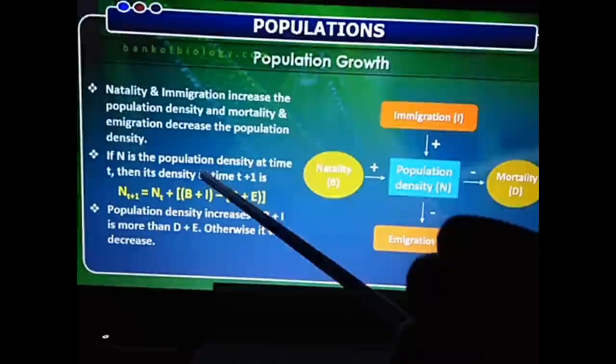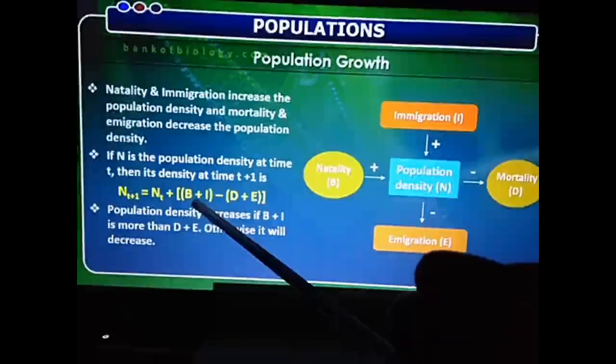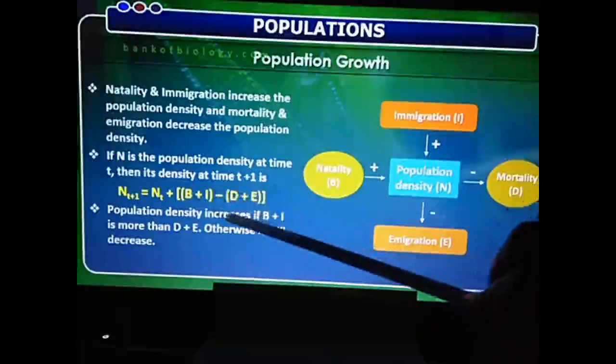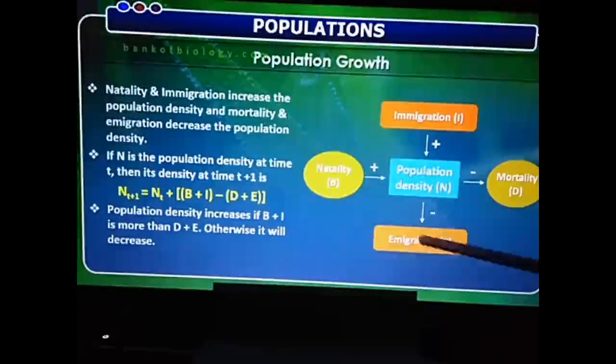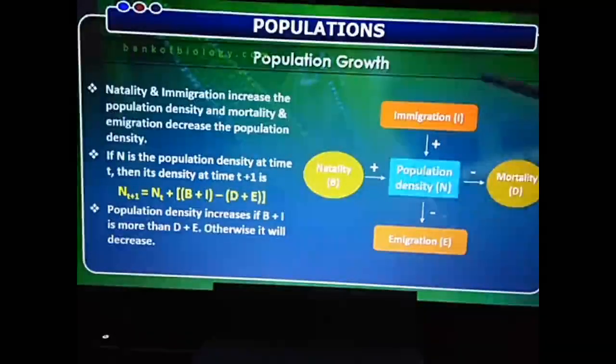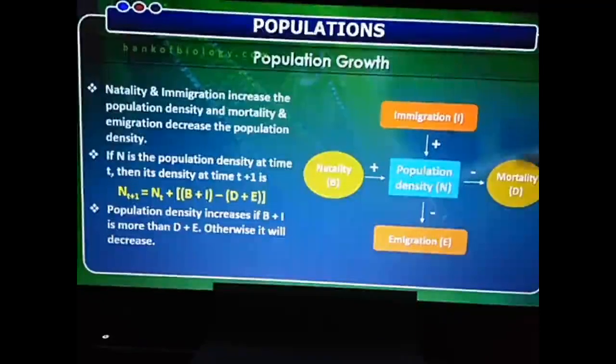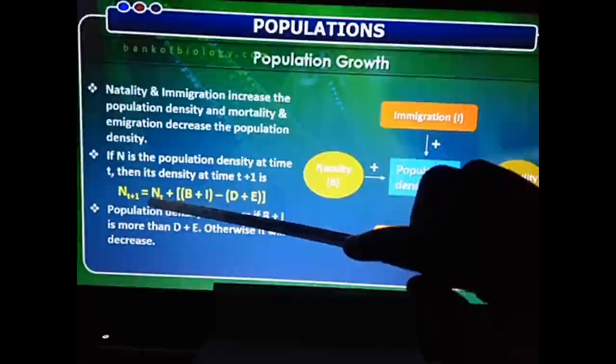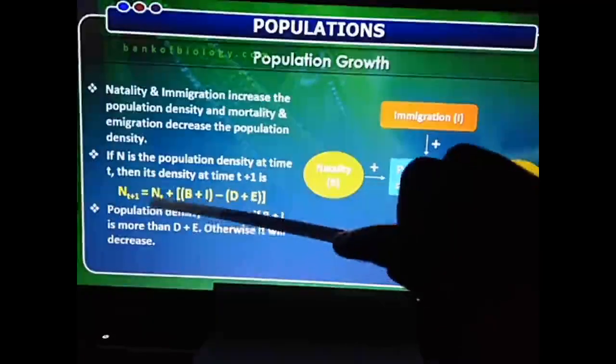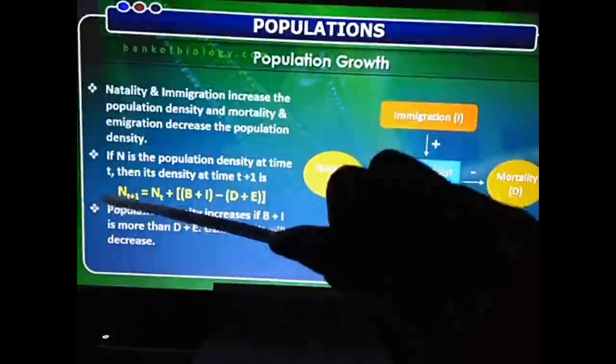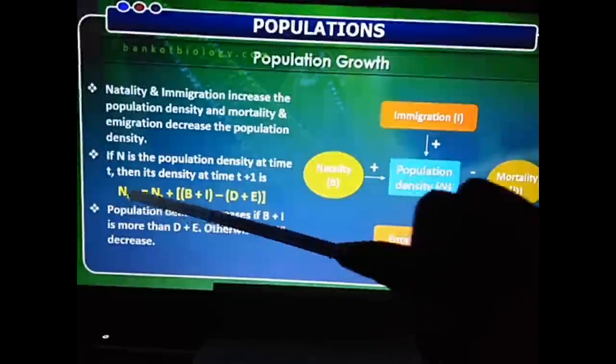Number of births and number of immigration minus number of deaths plus number of emigration. That is, increase in the population minus decrease in the population plus the existing population gives you the population density at t plus 1.